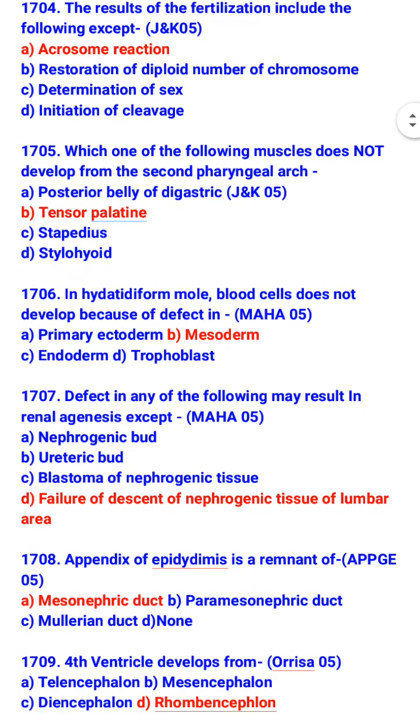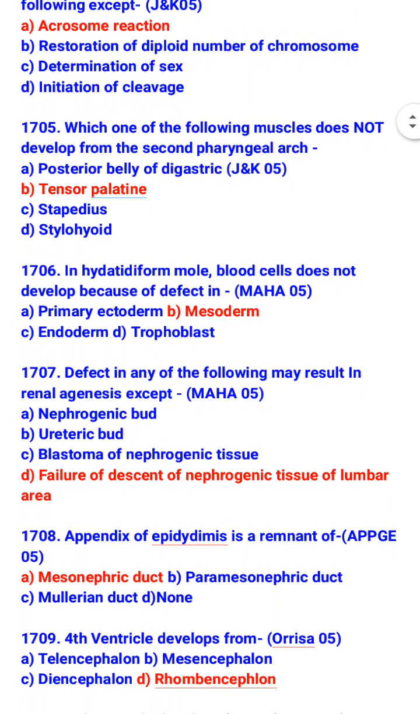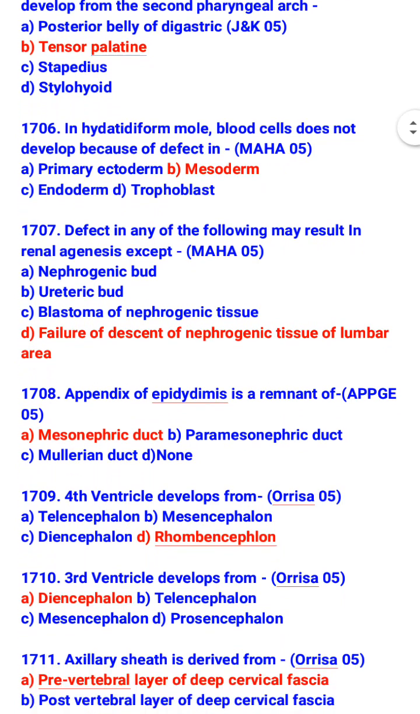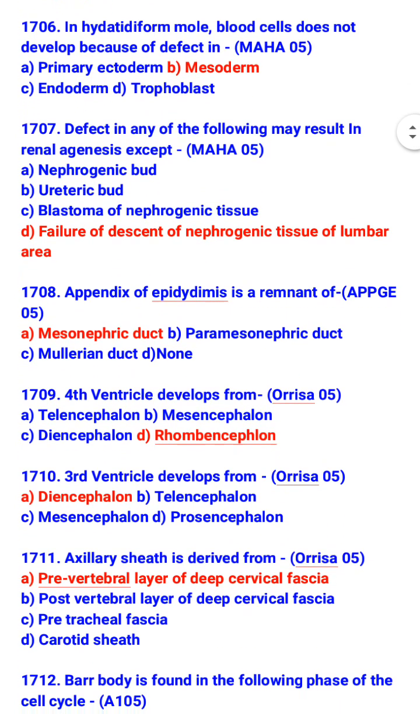In hydatidiform mole, blood cells do not develop because of defect in mesoderm. Defect in any of the following may result in renal agenesis except failure of descent of nephrogenic tissue of lumbar area. So, what are the defects? Defect in nephrogenic bud, ureteric bud, or blastema of nephrogenic tissue may result in renal agenesis. Appendix of epididymis is a remnant of mesonephric duct.